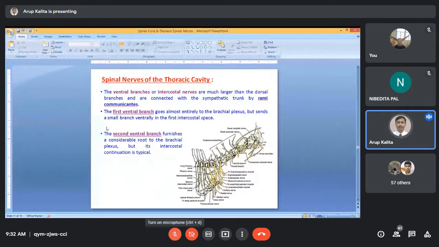The first ventral branch goes almost entirely to the brachial plexus, but sends a small branch ventrally to the first intercostal space. So here in this photograph, you see the first thoracic spinal ventral branch. One branch will supply the brachial plexus. This is the brachial plexus.